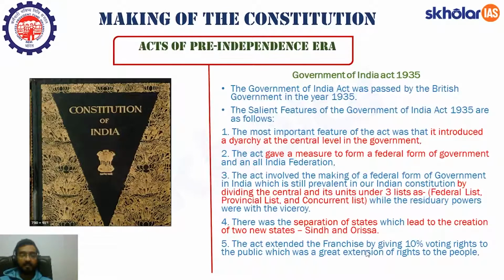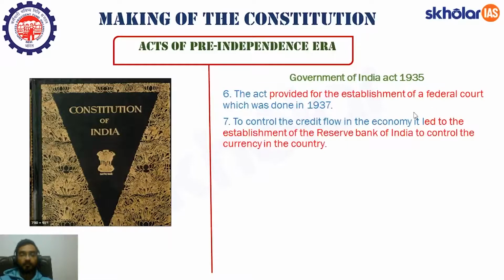The act extended the franchise. What franchise are they talking about? They're talking about universal adult franchise, that is right to vote. They gave 10% of the voting right to the public, which was a great extension of right to the people. I hope this part is clear to all of you. The act provided for establishment of federal court, which was done in the year 1937. That is, the Supreme Court of India was established.